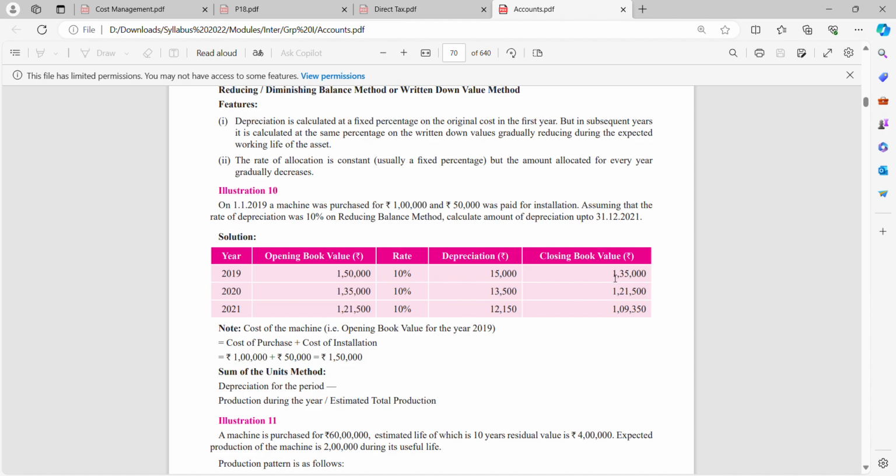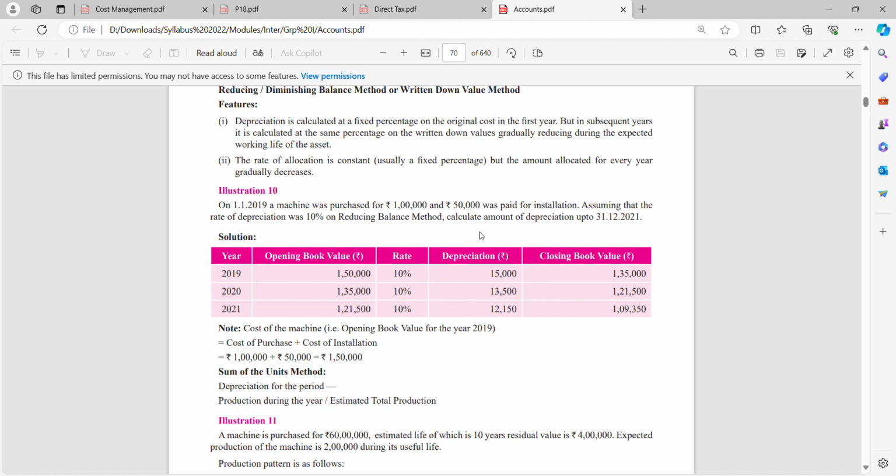Now next year, I'll go for 1,35,000. Remember, we studied that initially, on 1,50,000, I'll give depreciation on the original value, that is the cost value, and subsequently I'll give it on the balancing value. So 1,35,000 into 10%, 13,500 will be my depreciation. If I subtract this, I'll get 1,21,500. 1,21,500 into 10%, 12,150. If I subtract this, I'll get 1,09,350.